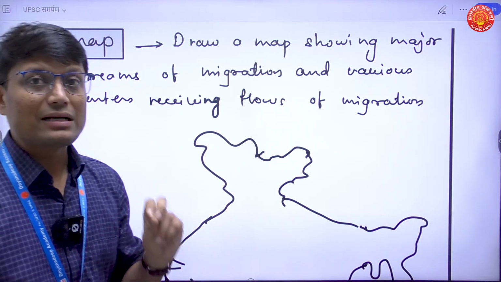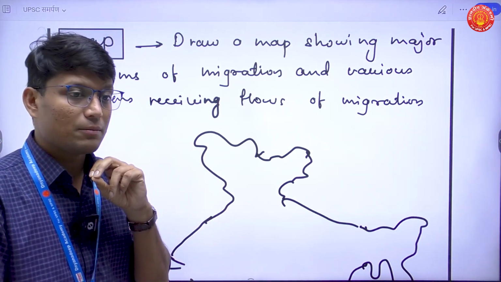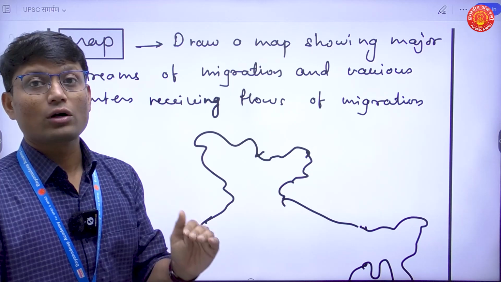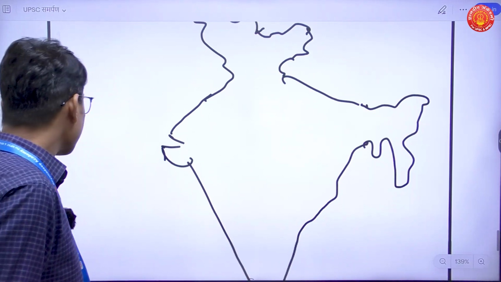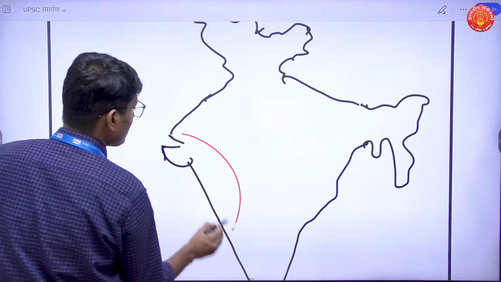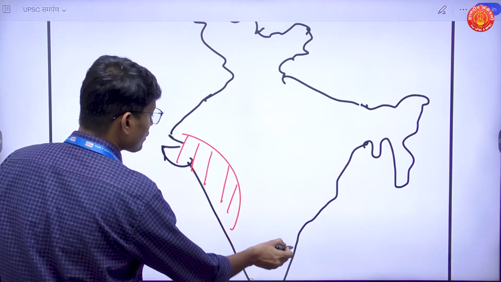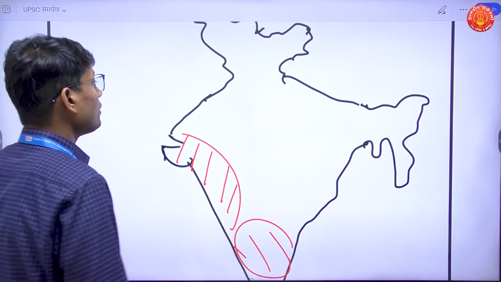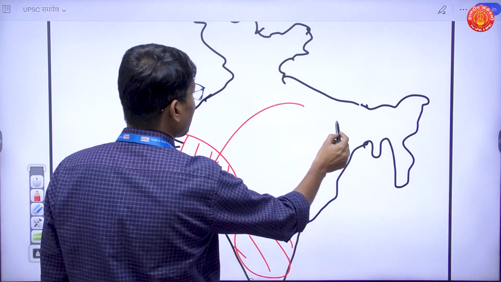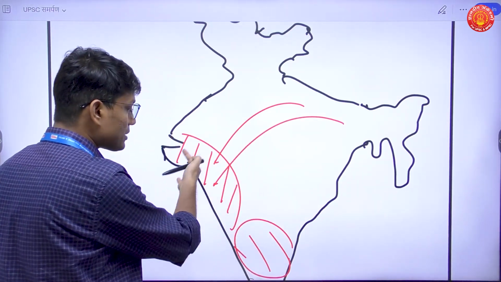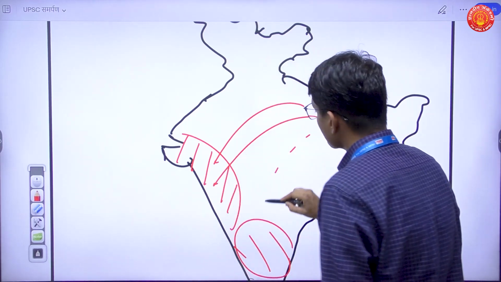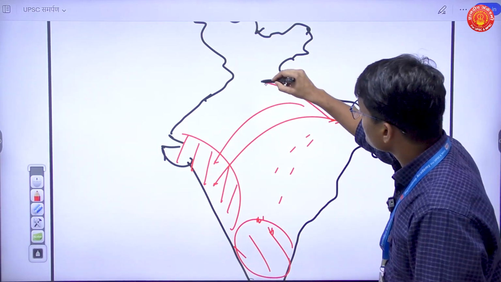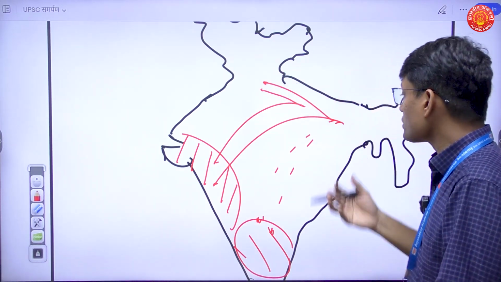I will draw a map and I will show major centers of migration where we are receiving a lot of migration. At the same time, I'll also show what migration flows are there. If I am talking about the map of India, I'll first and foremost show that this is the western part of India which is receiving a lot of migration, and then I also have the southern part of India which is experiencing migration. Then I'll draw flows of migration. Let us say from UP and from Bihar, I have a lot of migration taking place to the western parts of India, but at the same time I have some migration to the southern part of India as well from UP and Bihar. Some migration is taking place to Delhi as well. So these are the flows I am going to show.